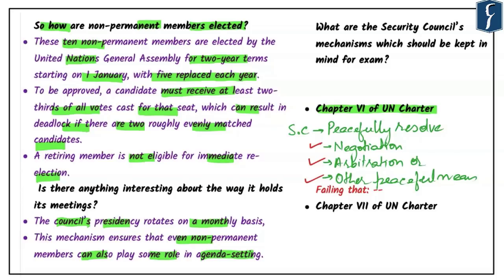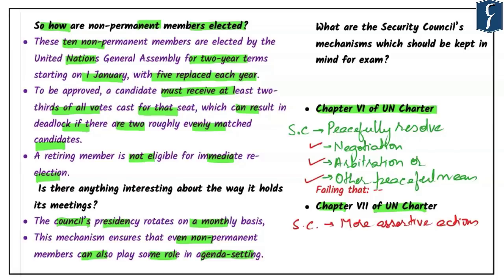In this context, Chapter 7 of United Nations Charter also comes into picture, which empowers the Security Council to take more assertive actions. Now, when we talk about assertive action, it means imposing sanctions or authorizing the use of force to maintain or restore international peace and security. Please remember, sanctions as well as force both are part of assertive actions for which United Nations Security Council is empowered.